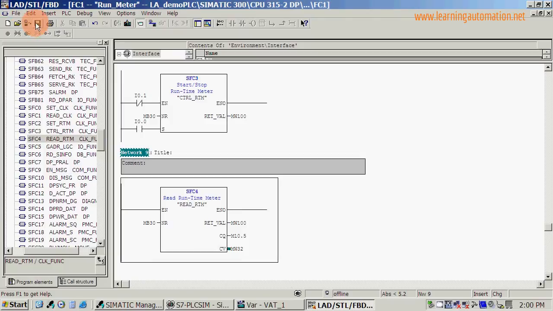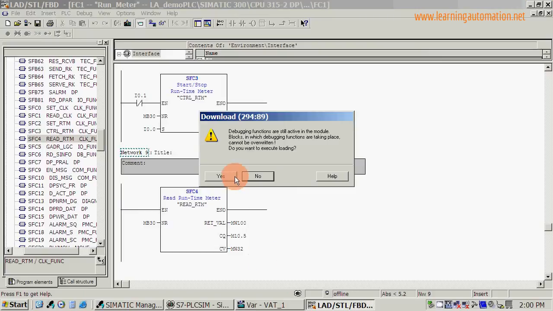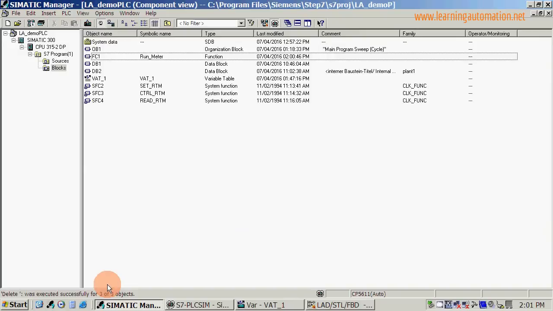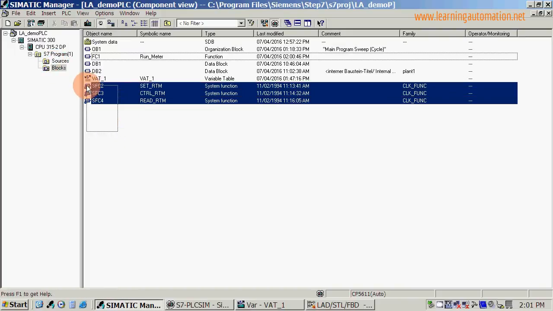So I'm going to save this and download it to the PLC simulator. Now, when we go back to our Siemens Manager, we will see we've got these SFC2, 3 and 4 now in our blocks in our project. They are being used. They also need downloading to the PLC.